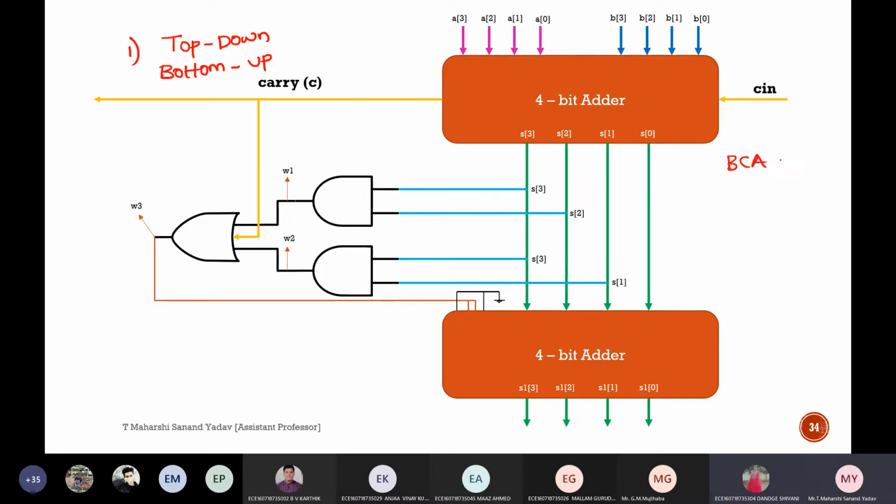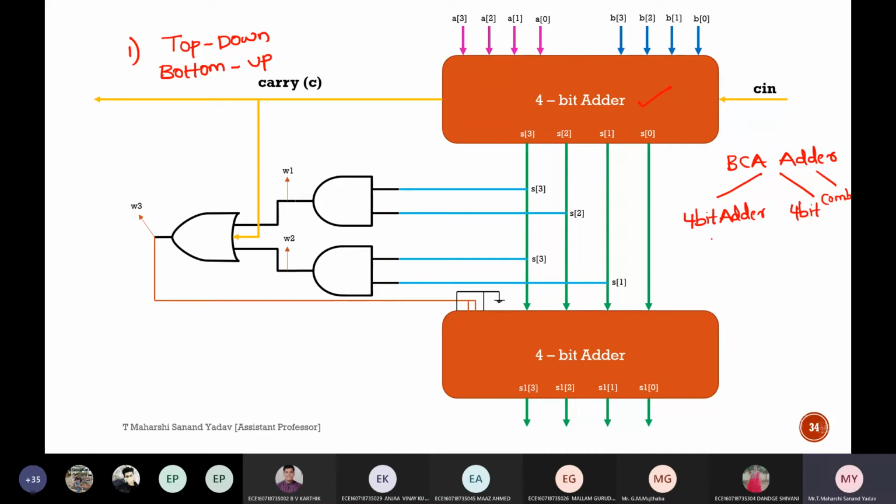Why full adder? I want to implement BCD adder. So this will be the top module. Okay, now this BCD adder is divided into 4-bit adders. So two 4-bit adders I'm using, followed by a combinational circuit. If you want to write, you can write this.